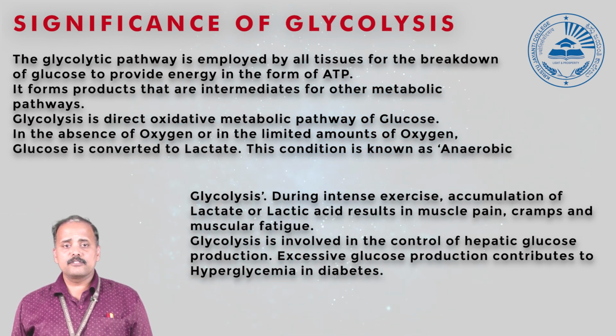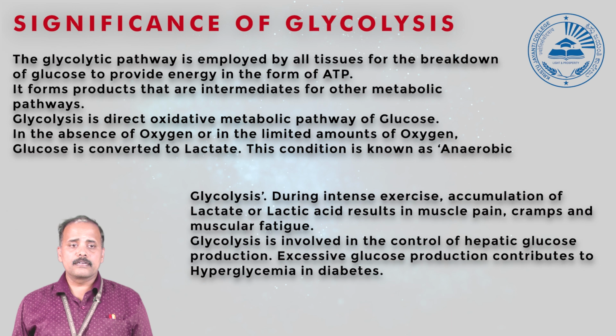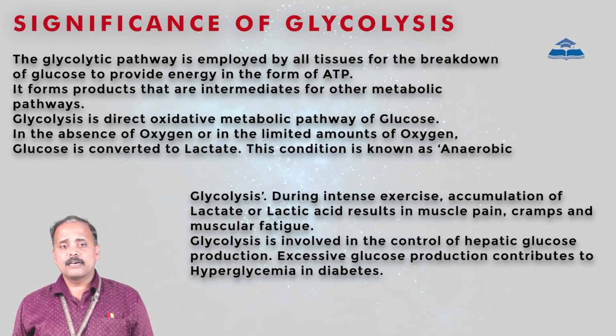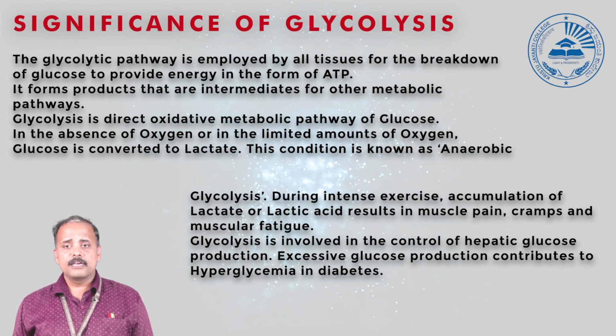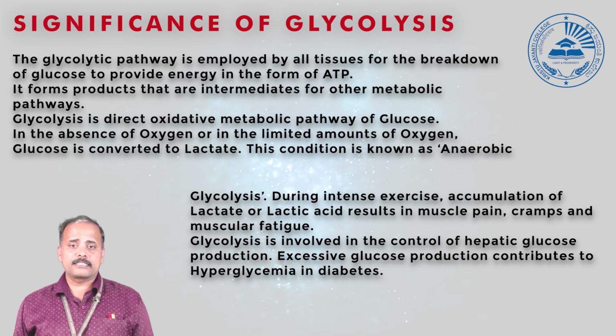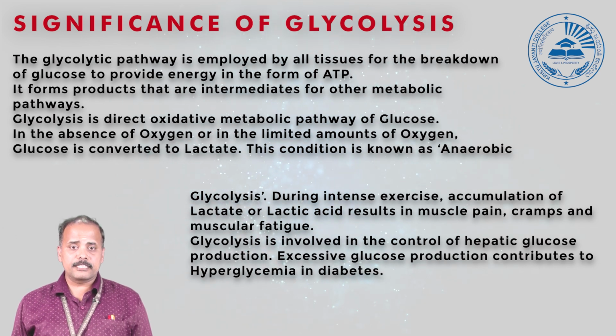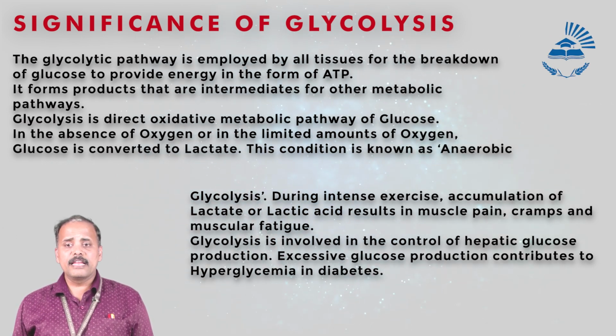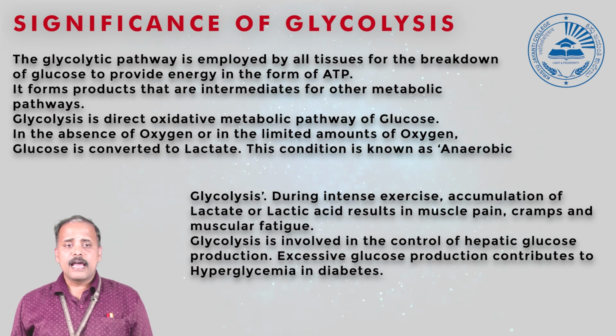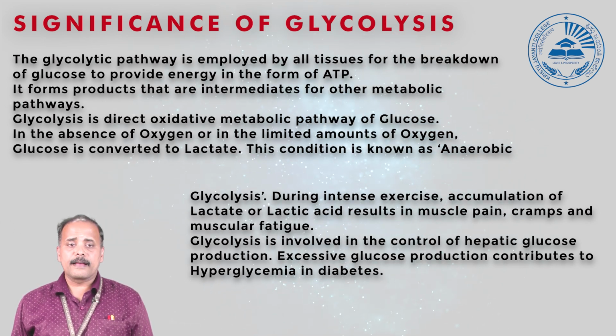In the absence of oxygen, glucose is oxidized and converted to pyruvate, and then it is reduced to lactate. This condition we call anaerobic glycolysis, and during this anaerobic glycolysis the formed lactate gets accumulated especially in the muscles, which leads to muscle cramps.